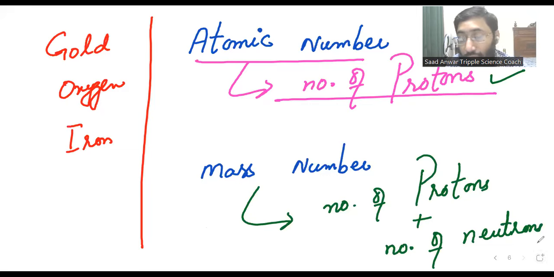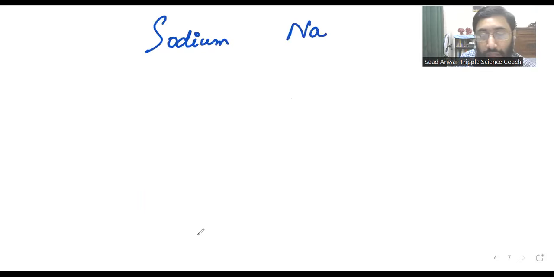How can we figure out the number of electrons? Let me give you an example. Sodium. Sodium is an element. Sodium is an atom, and its symbol is Na. For atoms, we use symbols.